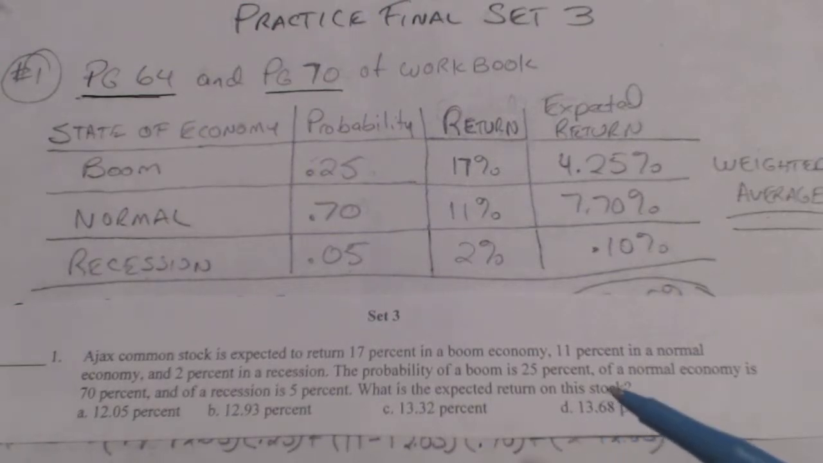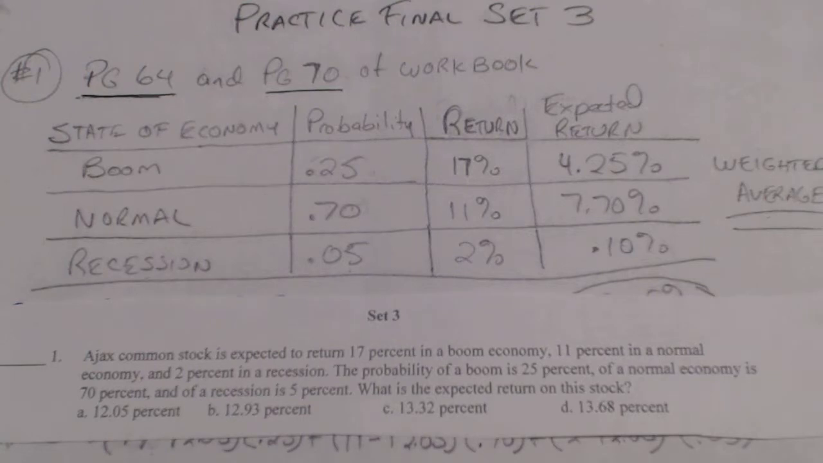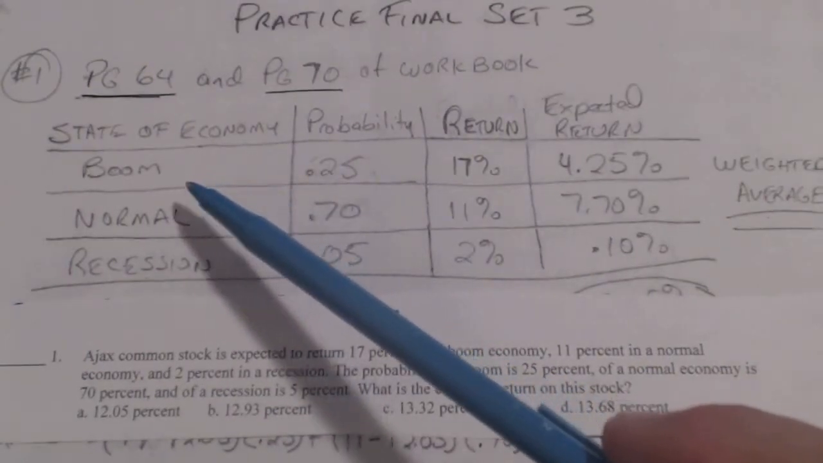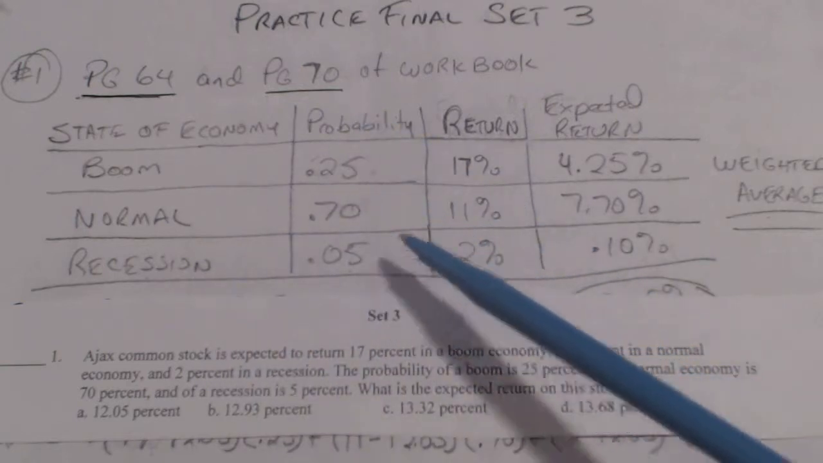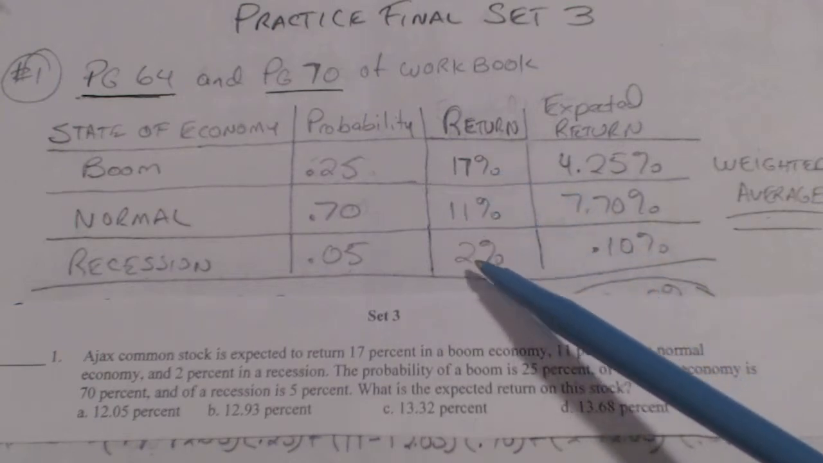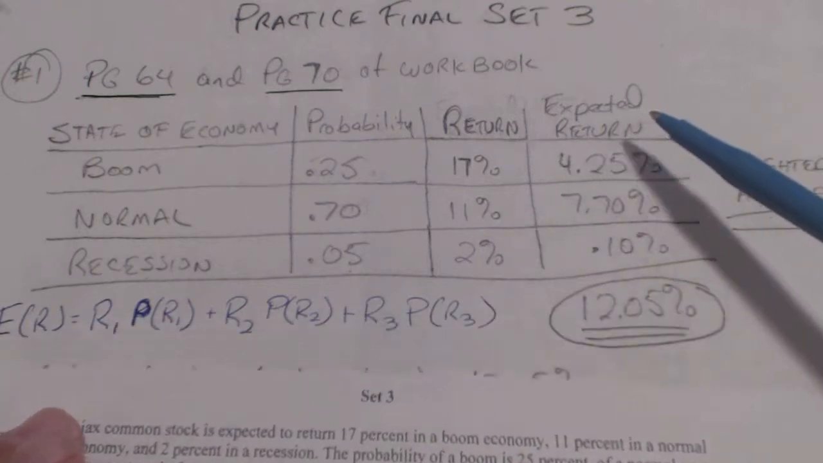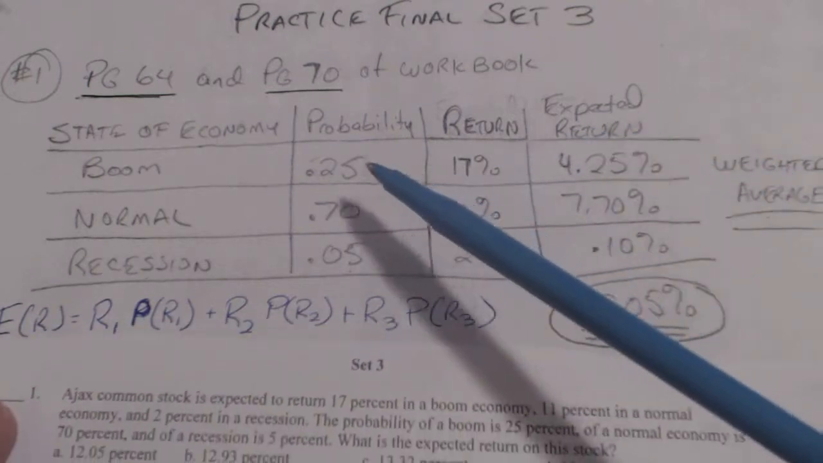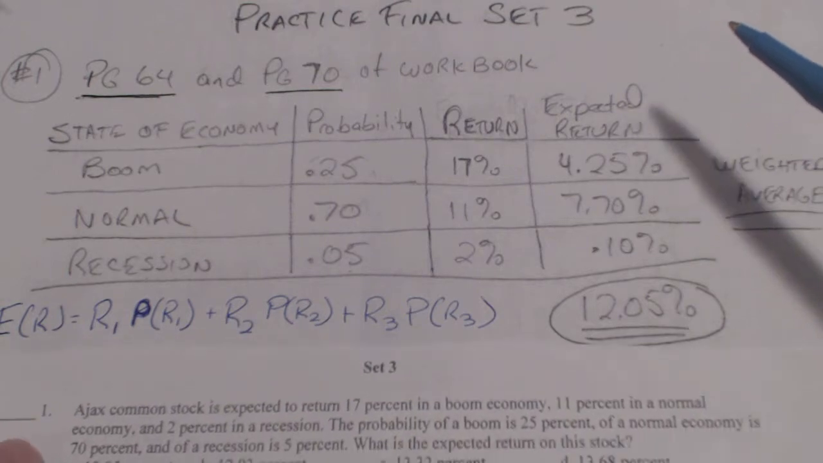Okay, in this case, we're talking about just one stock. So you make yourself a little chart, show the 3 different states, in this case, state of the economy: boom, normal, recession, the probability for each one, the return that they're saying would be in that economy, and then the expected return. Remember, the expected return is the probability times the return.